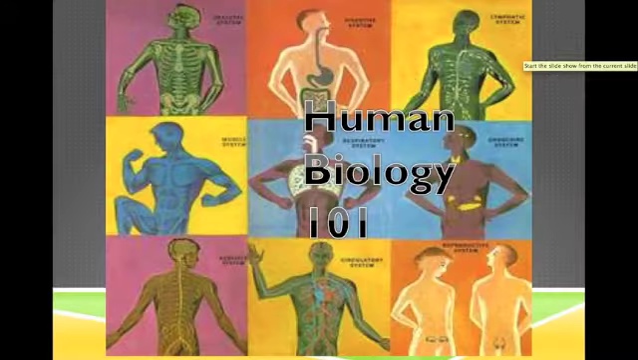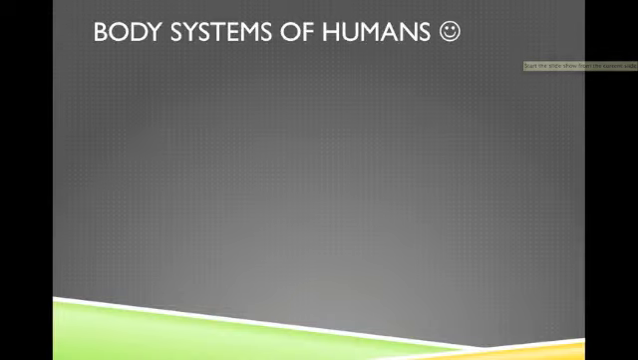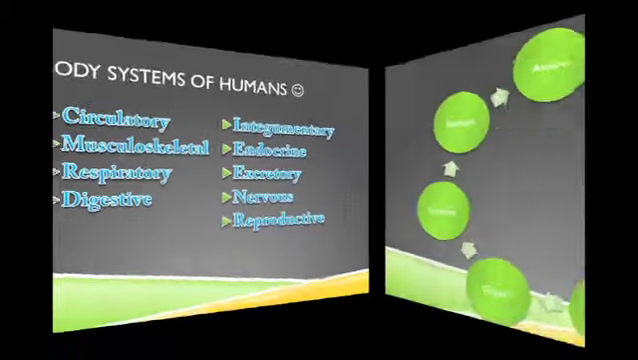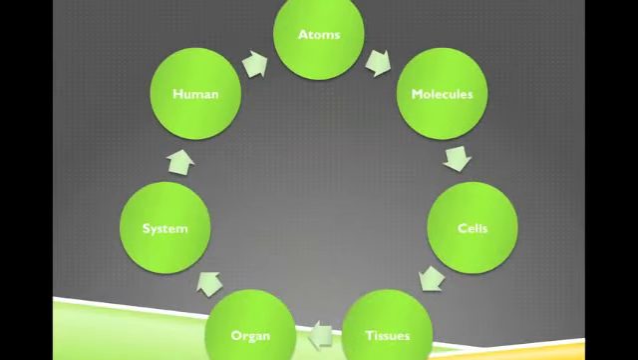I will give you an introduction and a summary of the human body systems. What are the different body systems of humans? To start with, there is the circulatory, the musculoskeletal system, the respiratory, the digestive, the integumentary, the endocrine, excretory, nervous, and reproductive system. To start with, let us first discuss the hierarchy of organization of things.